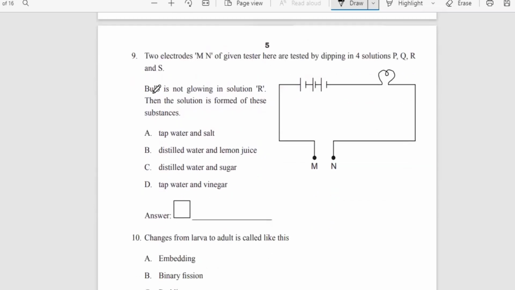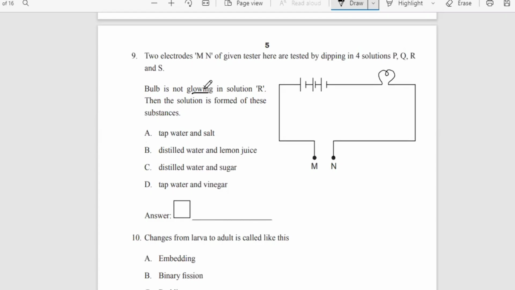Two electrodes M and N are tested here by dipping in four solutions P, Q, R, S, and here are the four solutions. Now they are asking you, the bulb is not glowing. The bulb is not glowing. So you should have some basic knowledge of this question. The bulb will not glow when the current is not allowed to pass through, that is, through an insulator. At that moment the bulb will not glow.